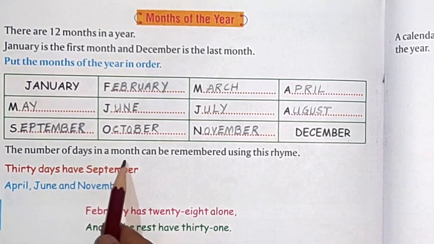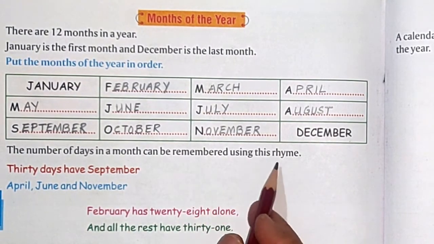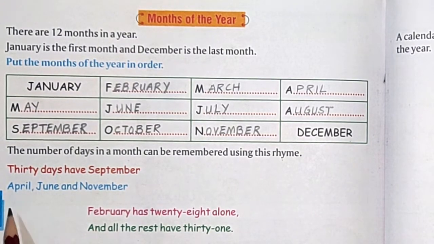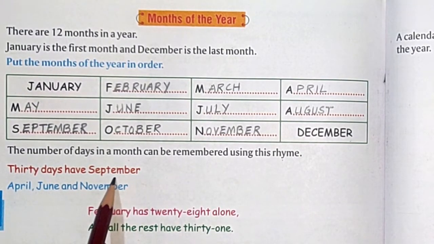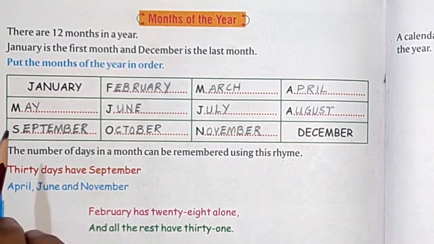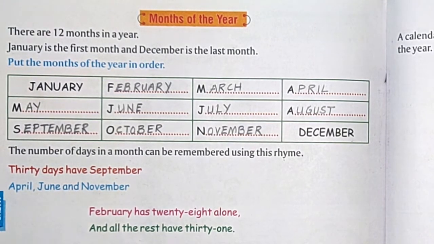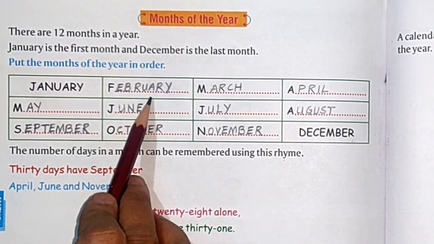The number of days in a month can be remembered using this rhyme. So you can remember this, learn this rhyme also. 30 days have September. See children, in every month we have 30 and 31 days. Some months having 30 days and some months are having 31 days. And February is the shortest month.